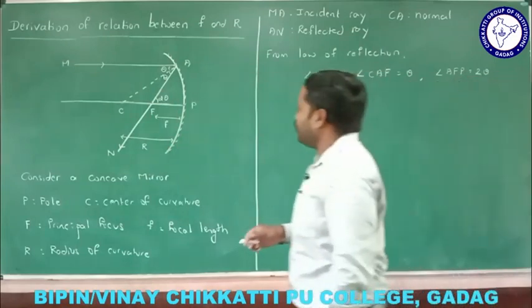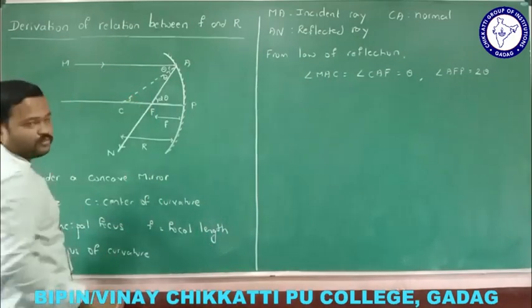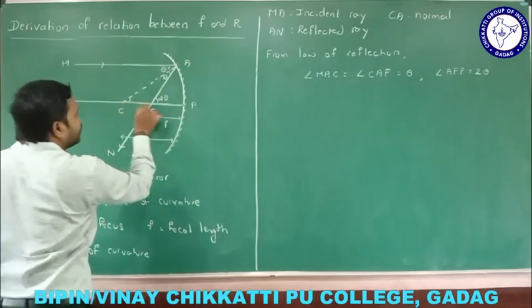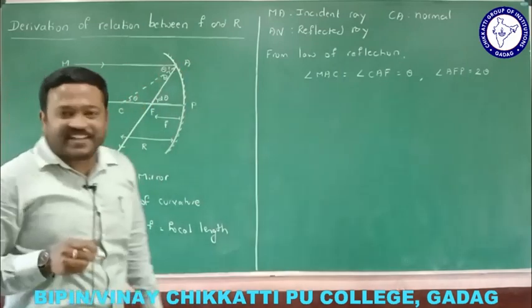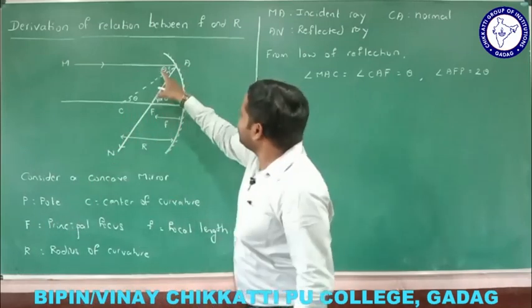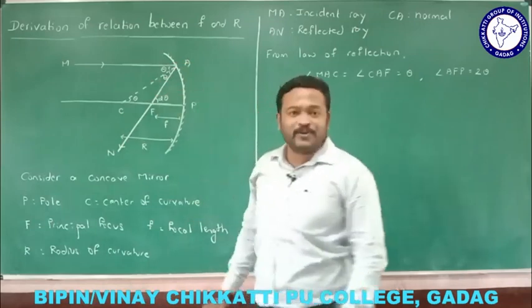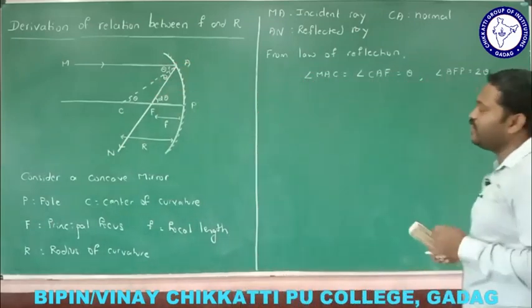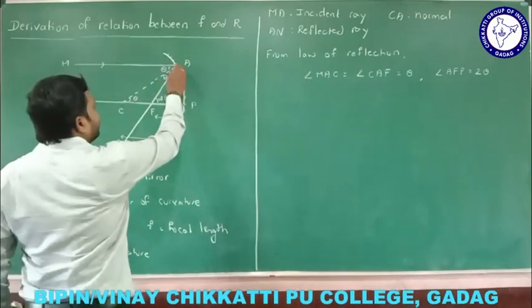Come on, tell me, if this is 2 theta, what is this angle? See here, this is also the Z letter which is formed. If this is theta, this also must be equal to theta, again alternate angles. So if this is theta, this is theta. If both are equal to 2 theta, this will be equal to 2 theta here. Now let us consider the triangle. One thing you need to understand, let me draw a construction here.